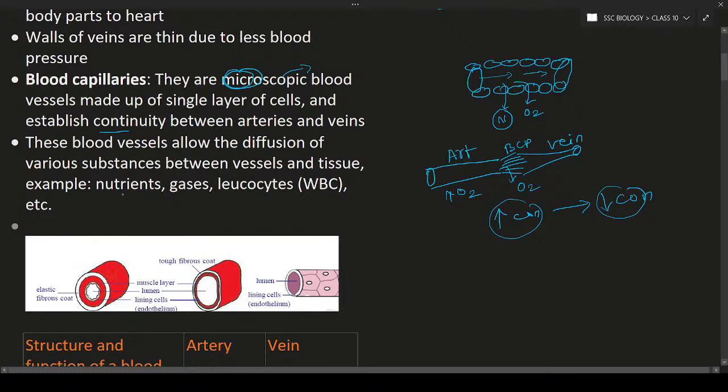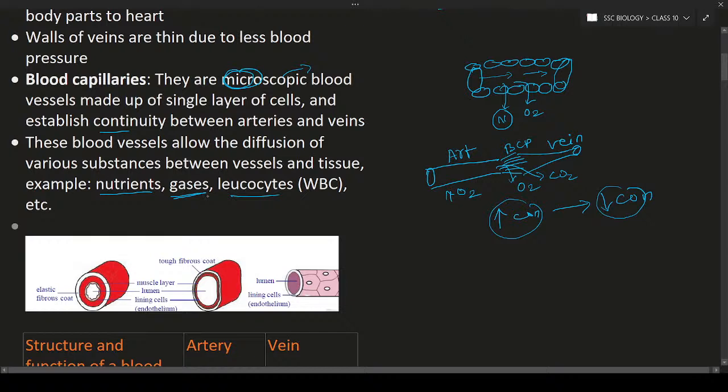So what functions are they going to do? They are going to help in the diffusion of the nutrients. What are the nutrients? Like amino acids, glucose molecules, vitamins, and also some other components. And next is the diffusion of the gases. What are the gases? Oxygen and carbon dioxide, meaning exchange of oxygen and carbon dioxide is seen over here. And next is the leukocytes. Leukocytes are nothing but a type of blood cells that help in fighting with microorganisms, and they help your survival.